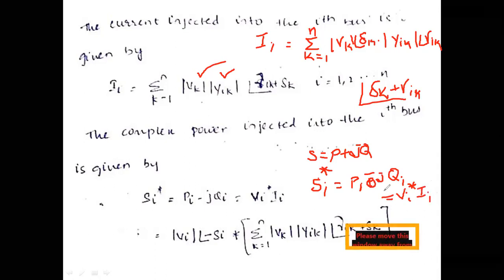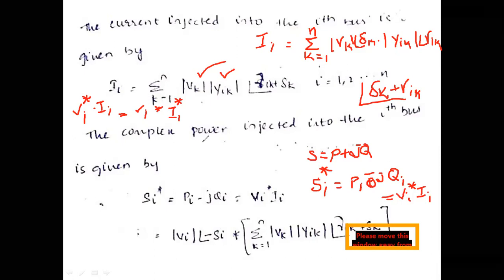Now I am going to explain why we are considering the conjugate. Both expressions are valid, don't worry too much. This is valid, or you can also consider Vi multiplied by I conjugate.